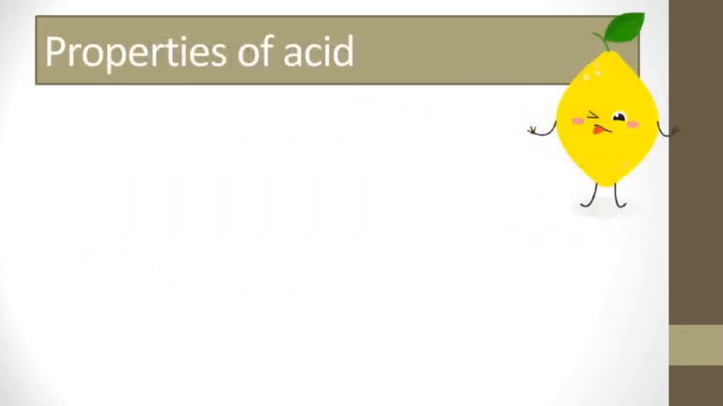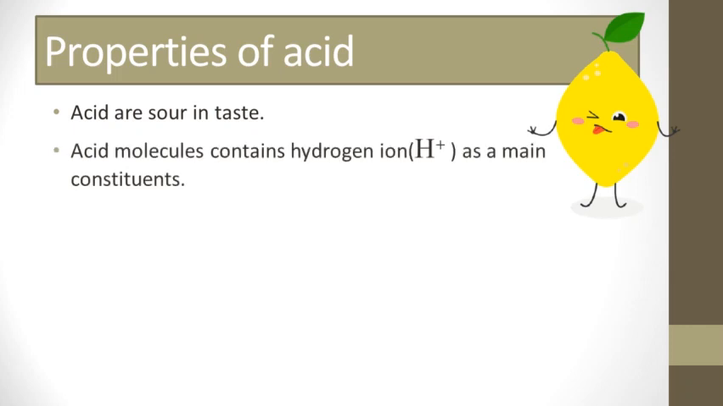Now let's learn about the properties of acids. Let's see one by one. The first property of acids is that they have a sour taste. Next, acid molecules contain hydrogen ion as a main constituent. That means when we dissolve an acid in water, the concentration of H plus ion increases. So the main constituent is H plus ion, that is hydrogen ion.